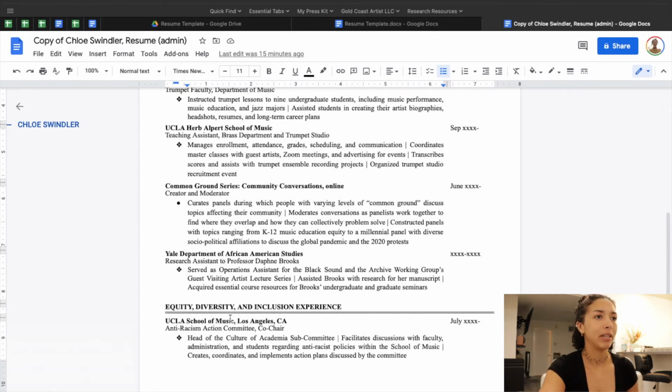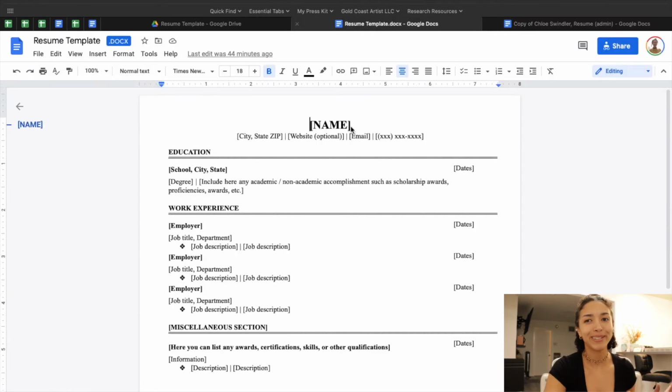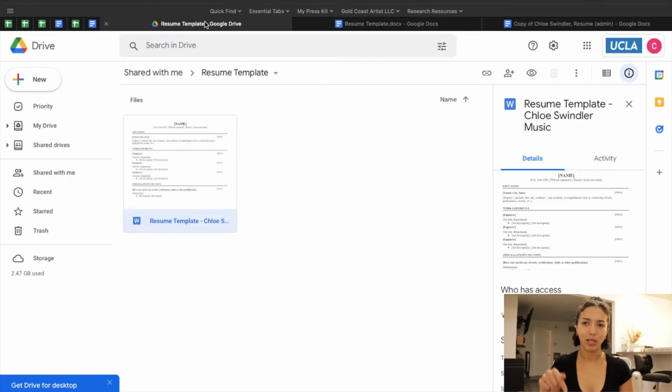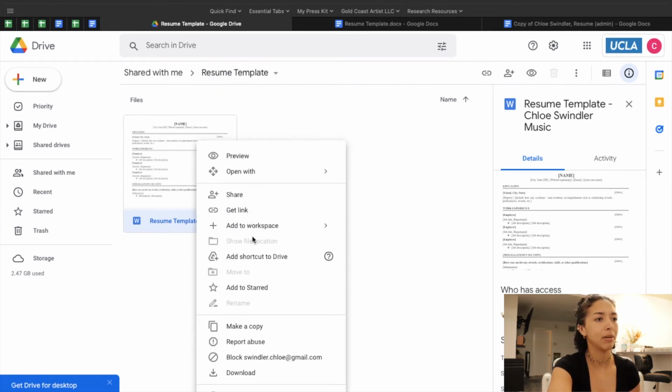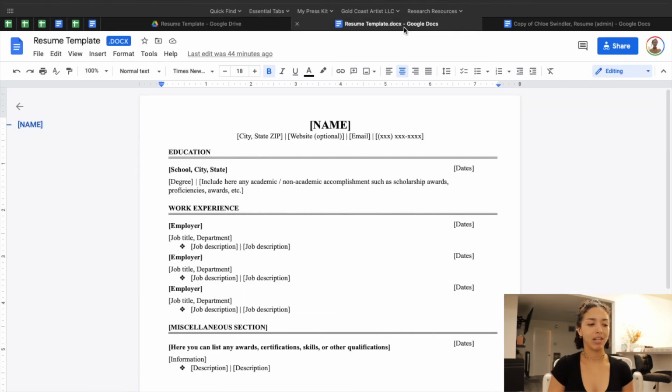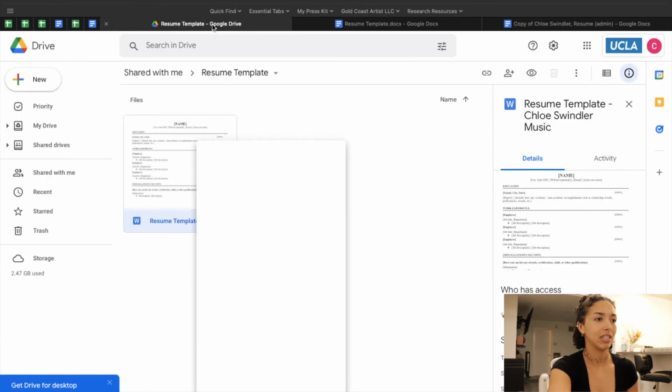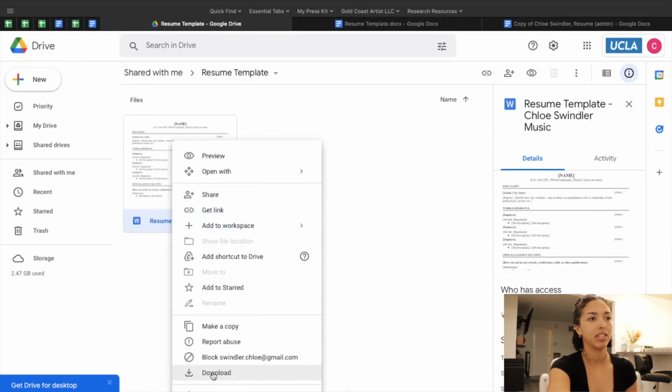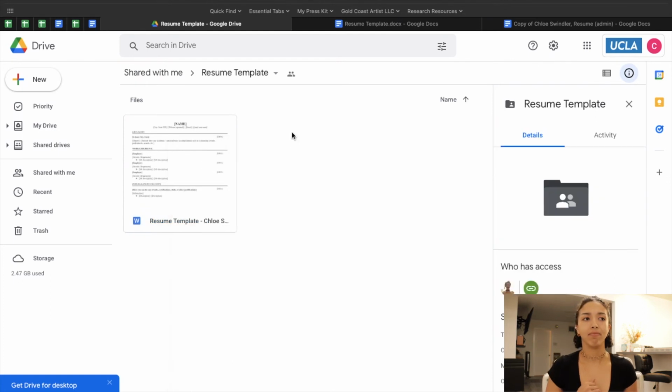So then if I bump up here to the resume and template that I've created, you can access this. It'll be in the description below, and you can click on that. It'll take you to this folder, and all you have to do is either hit make a copy, and it will add it and look like this to your Google Drive, and then you can start editing it, or you can just hit download and it'll download it to your computer as a Word doc file. So you can open that in Word doc or in Pages.